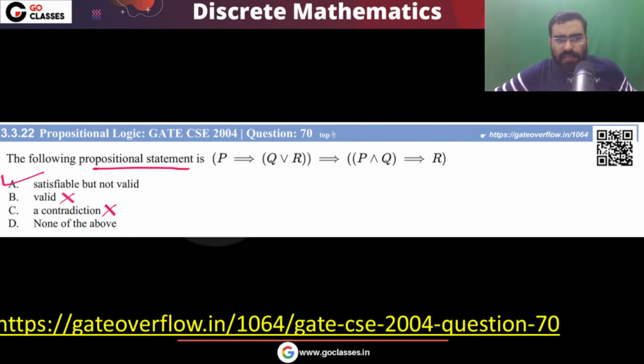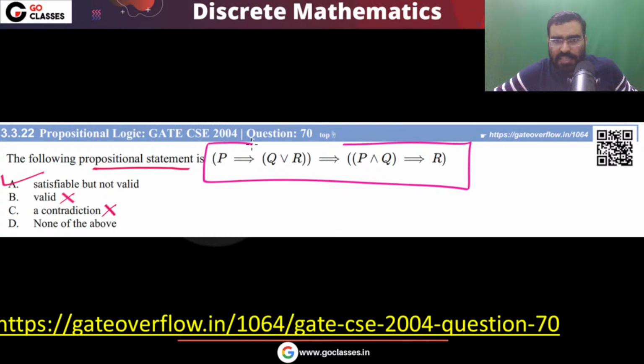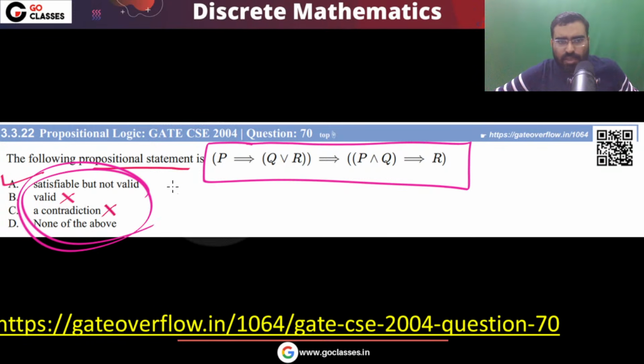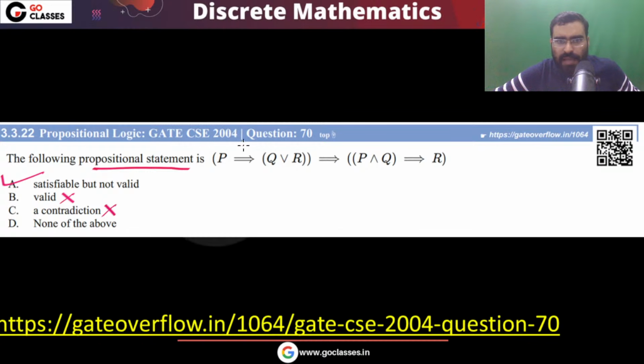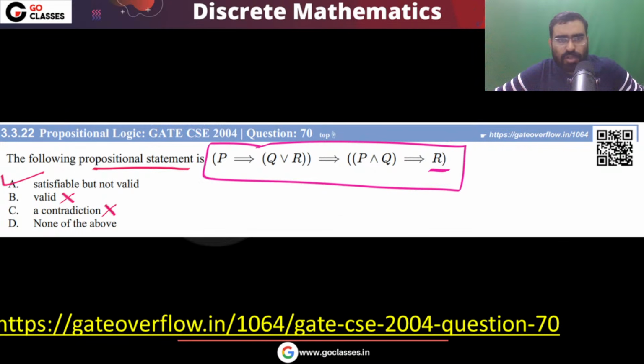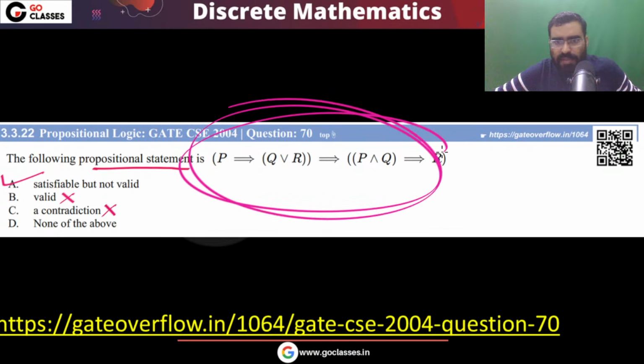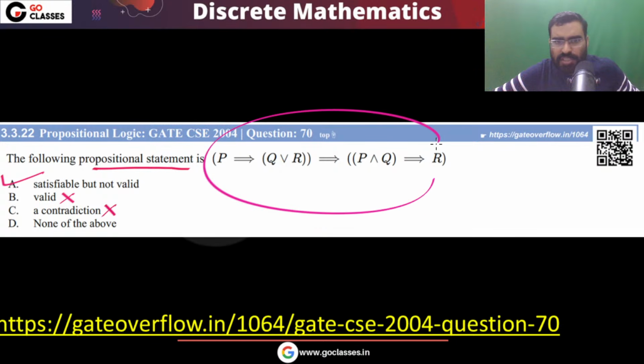Okay, very easily you can do this question. Just see the options, and from the options you can understand what this question is asking. This formula is given to you. The question is asking for validity, contradiction, satisfiability, everything. So let's see, can we make it true? Yes. If I make R true, then automatically this will become true. So definitely this is satisfiable, because you can make it true.